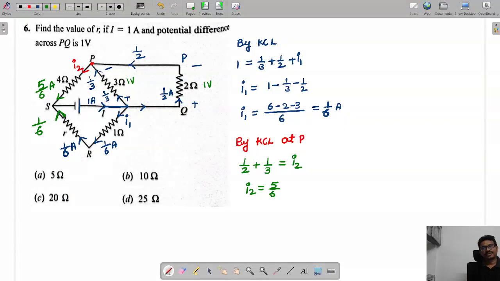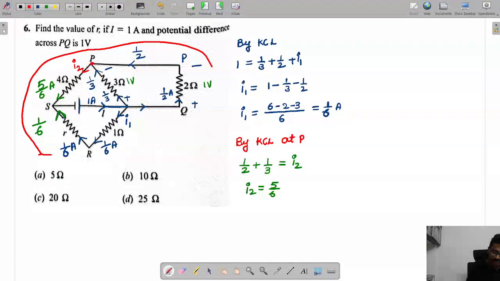Fine. Now what are they asking to find? They ask to find the resistor R. Here is R. So what I am doing is applying KVL in this outer loop.